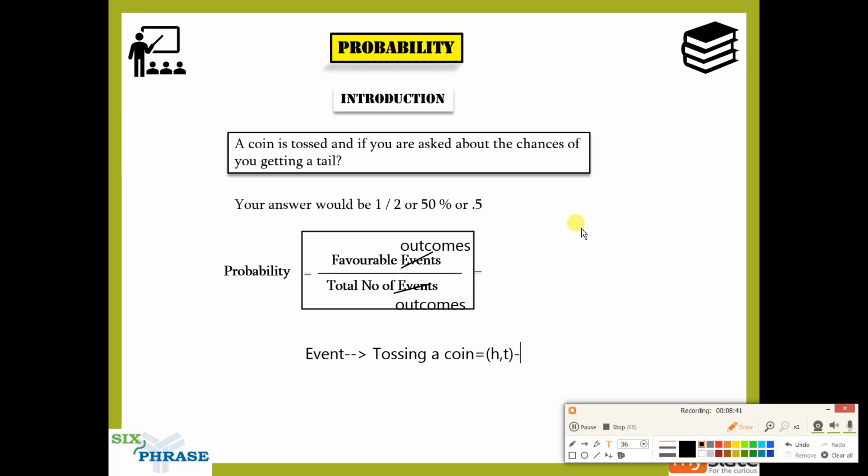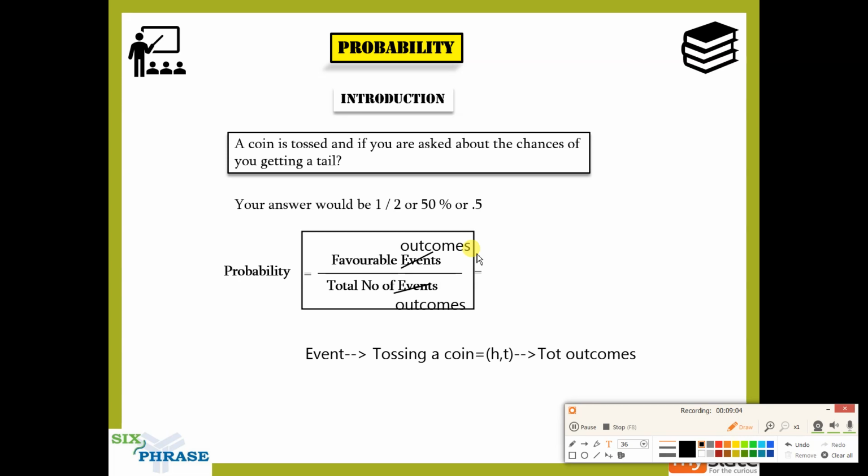So this is what the total outcomes are. It should be either heads or tails. There is no other possibility. Now if the event is tossing a coin, what is the favorable outcome? The favorable outcome is always the outcome for which you are finding the probability.